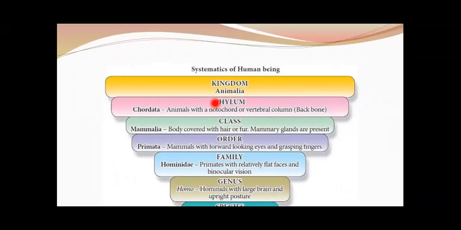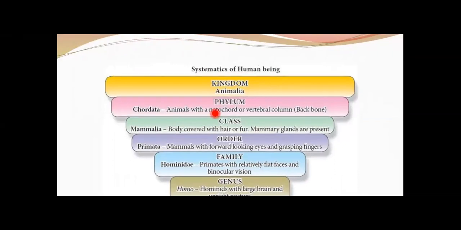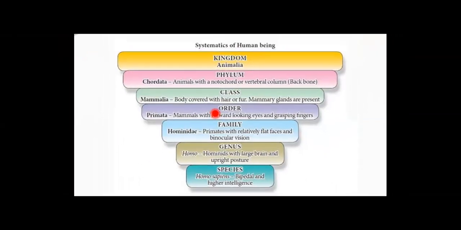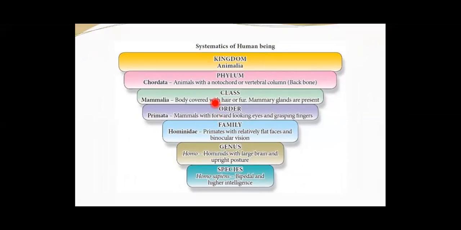So in this way, I have given the systematics of human being as an example here in this particular slide. All of you can see the systematics of human being, which starts from the very first level, that is kingdom Animalia, phylum Chordata, then class Mammalia, order Primata, family Hominidae, genus Homo, and species is sapiens.